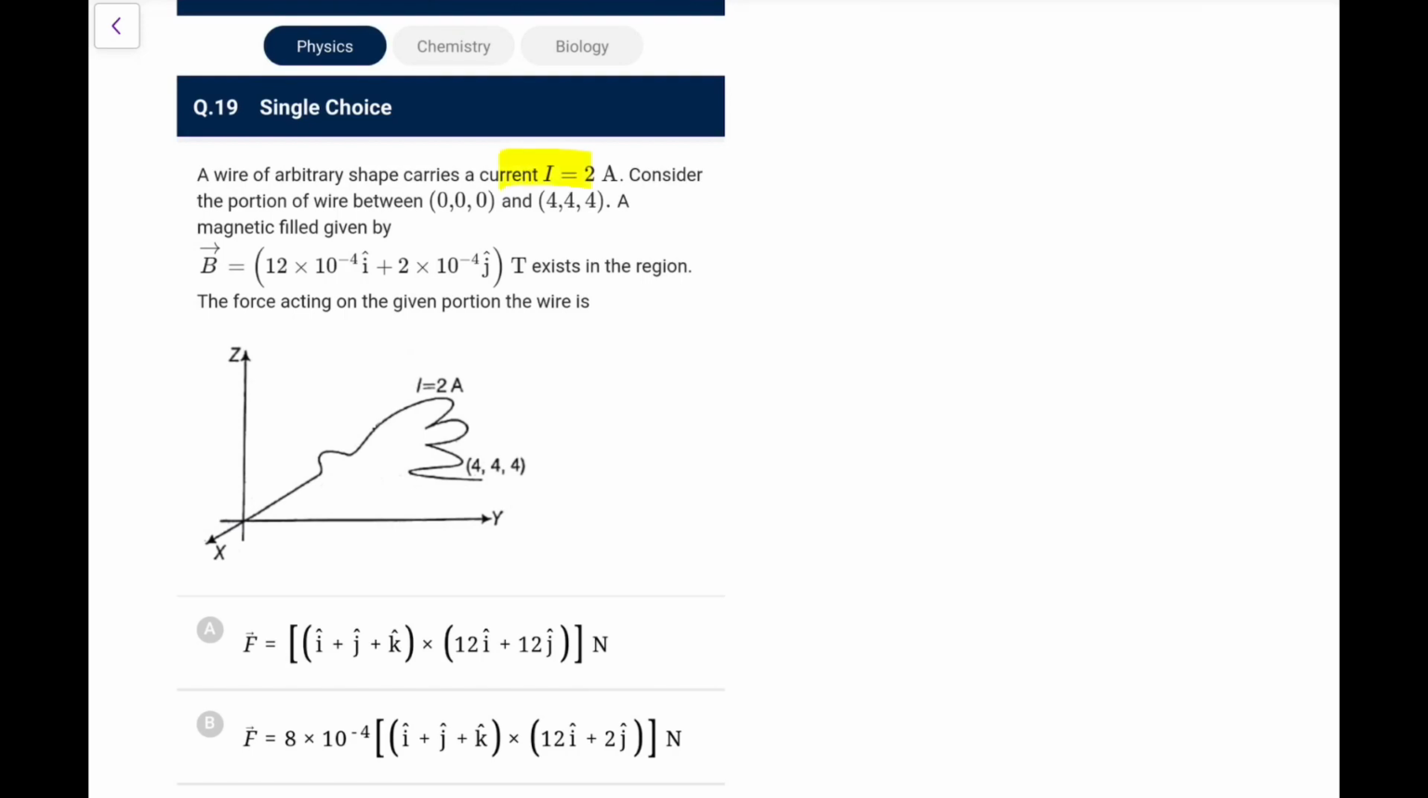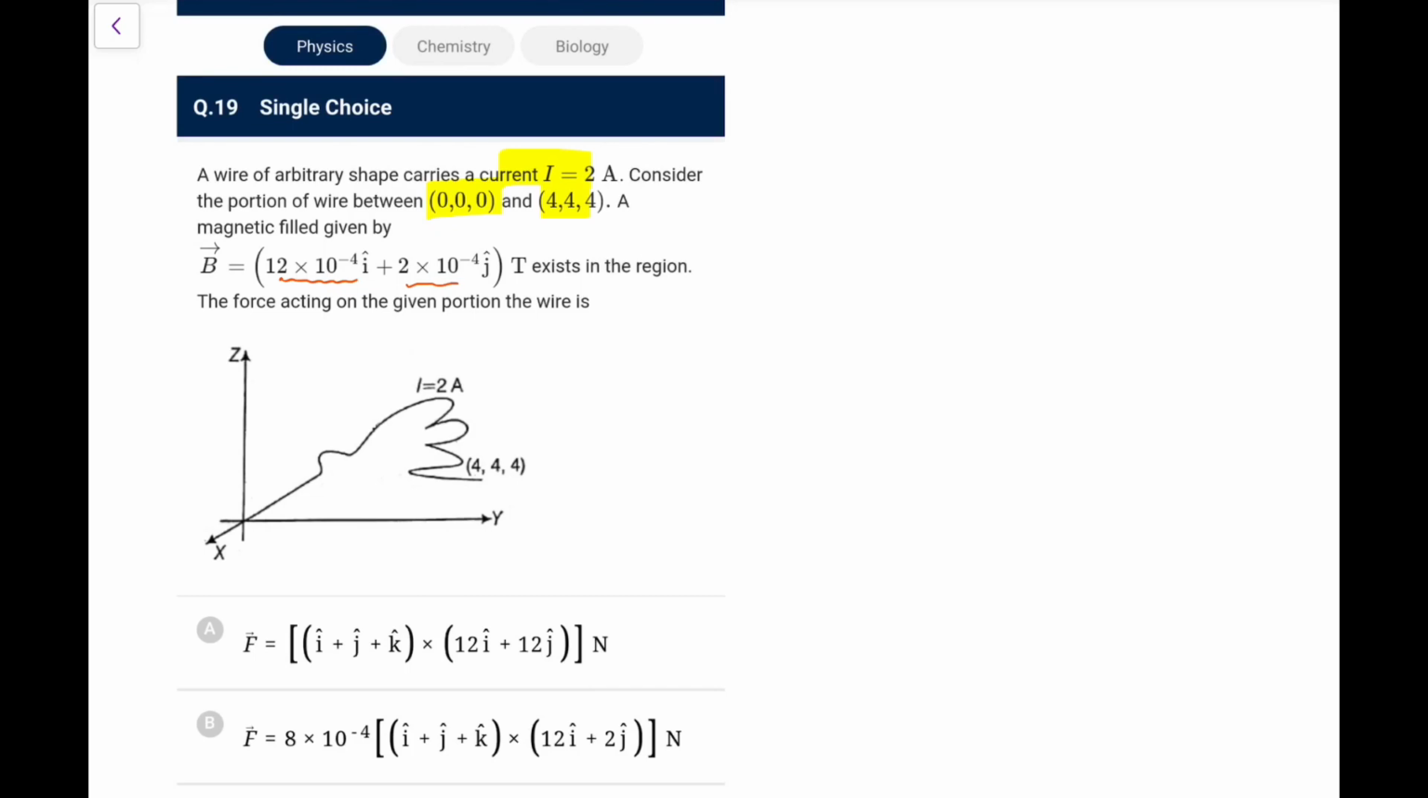A wire of arbitrary shape carries a current of 2 ampere. Consider a portion of the wire between (0,0,0) and (4,4,4) coordinates. A magnetic field given by 12 × 10^-4 i cap, 2 × 10^-4 j cap exists in the region. The force acting on the given portion of the wire is.